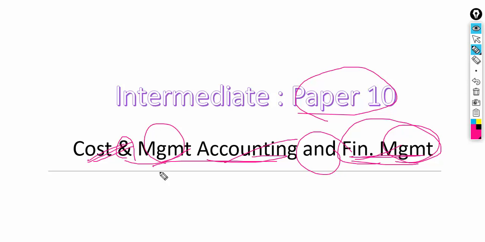A few people might feel paper 10 is an easier subject, but I've seen most of the students feeling nervous, facing challenges, and unable to manage time properly in this subject.